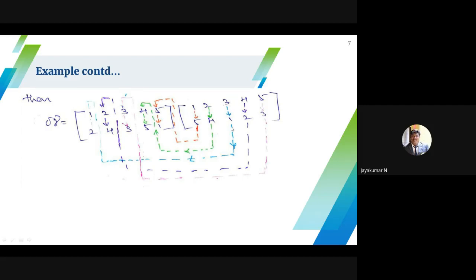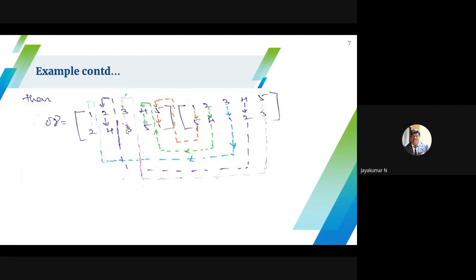3 maps onto 1, then 1 maps onto 2. Finally, I can conclude that 3 maps onto 2. 4 maps onto 2, then 2 maps onto 4. Finally, I conclude that 4 maps onto 4. 5 maps onto 3, 3 maps onto 3. Finally, I conclude that 5 maps onto 3.